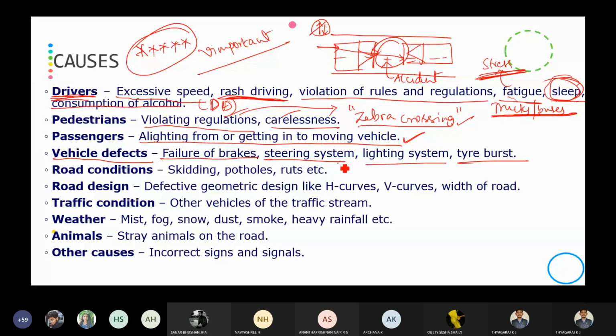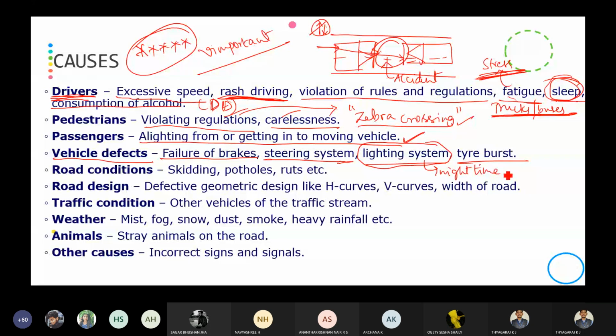Then steering system. Nowadays the automatic steering system has come, then the power steering. Because of power steering, if you turn the steering a small amount, the vehicle will turn with a large radius. Then lighting system. We experience this during night time.